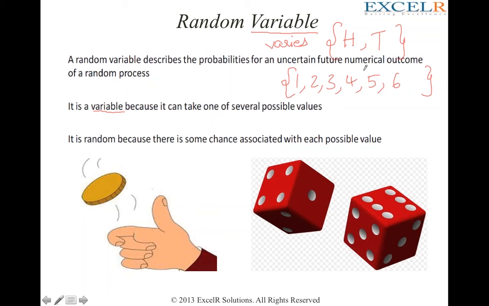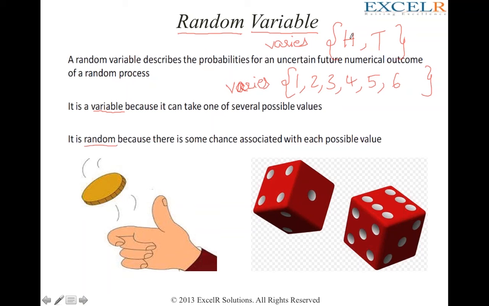Second, let us now try to understand what is random. We call something random if it has a probability or chance associated with each possible value. If I flip a coin once, what is the probability that I get a head? 50%. So how did we get that?